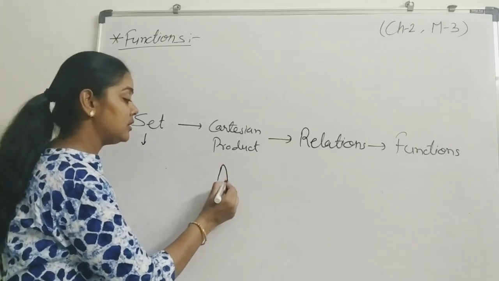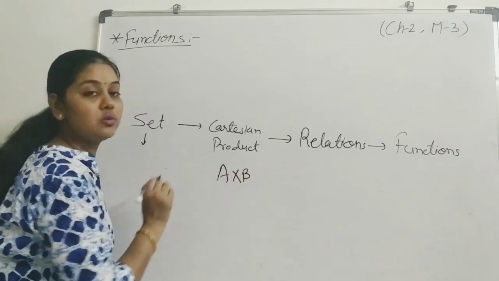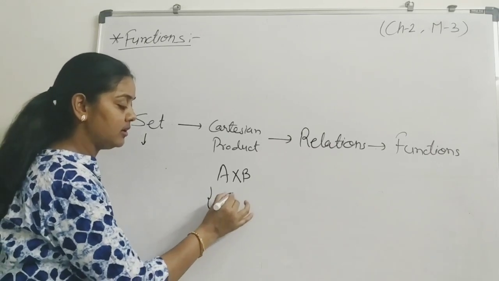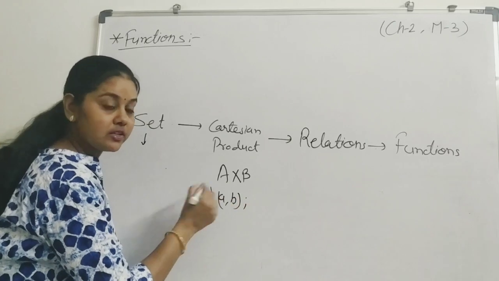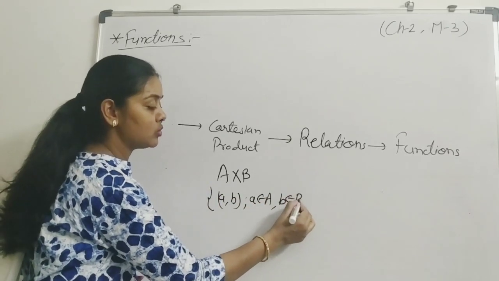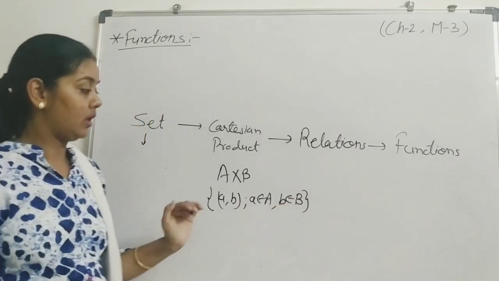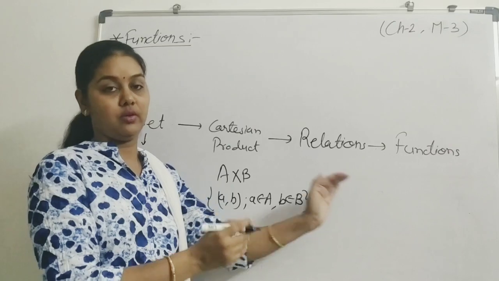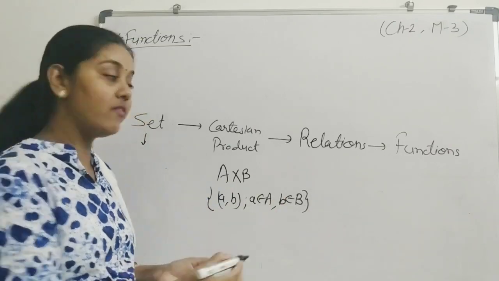What is a Cartesian product? It is denoted as A cross B. This is the set of all ordered pairs, where the first element a belongs to A and the second element b belongs to set B. After that, there is some special kind of ordered pair, where the ordered pair has some relation.